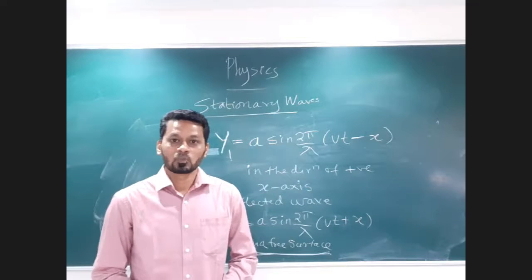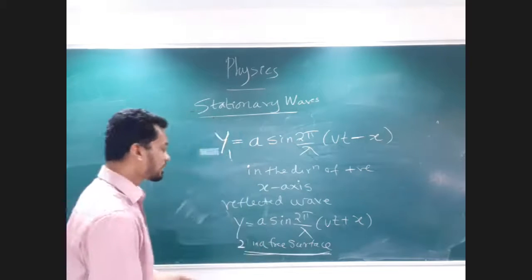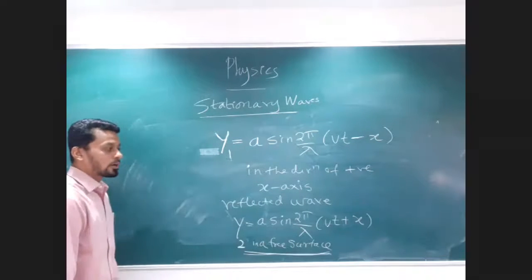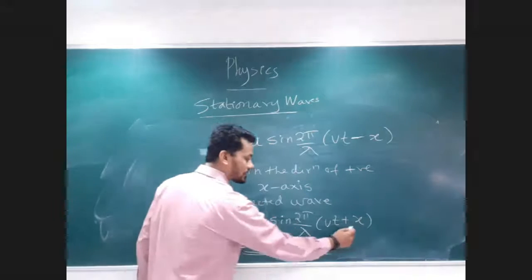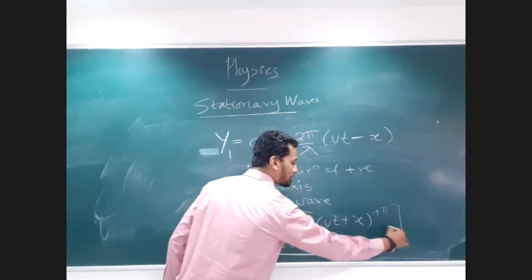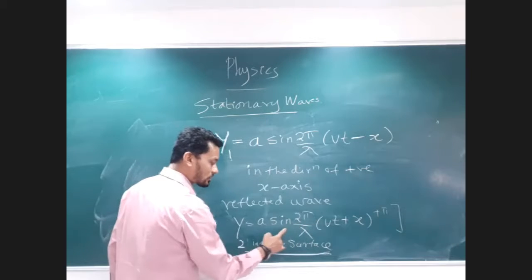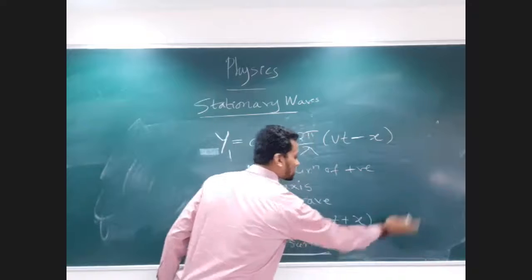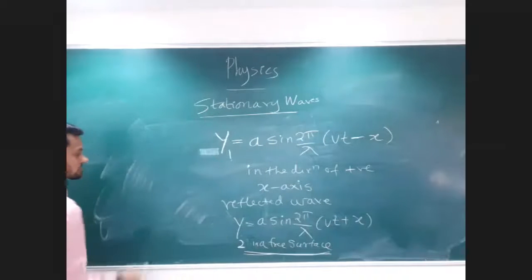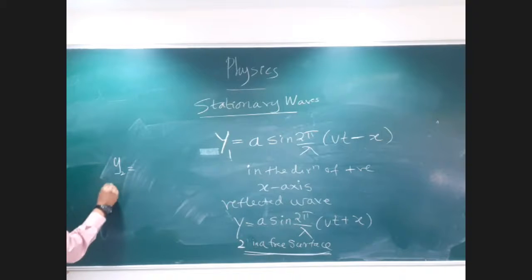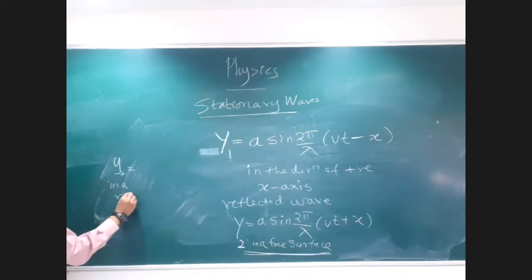180 degrees, correct, and that's what I explained also. So there will be a phase change in my reflected wave by 180 degrees. That means if I take this whole angle as theta and I write this as plus phi, it will be sine theta plus phi. When you simplify all that, you get this equation as y2, which is my reflected wave from a rigid surface.